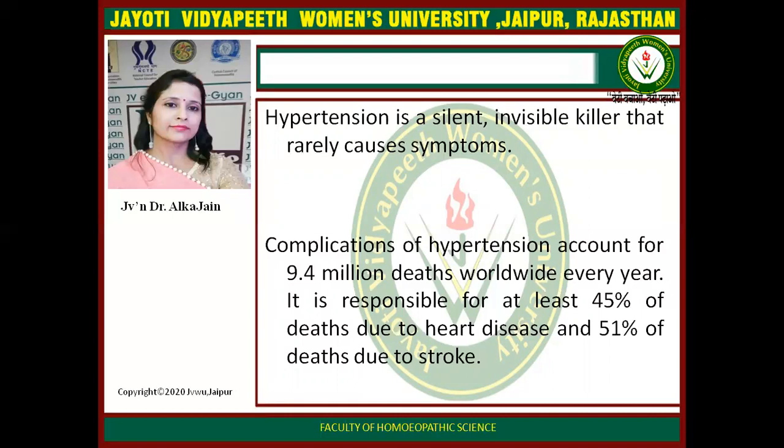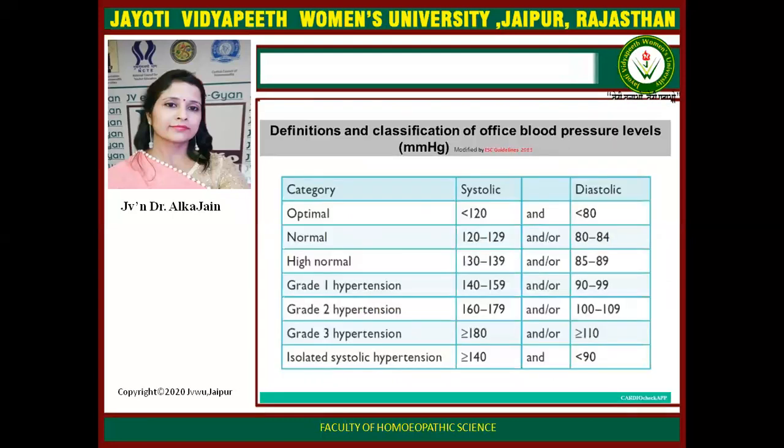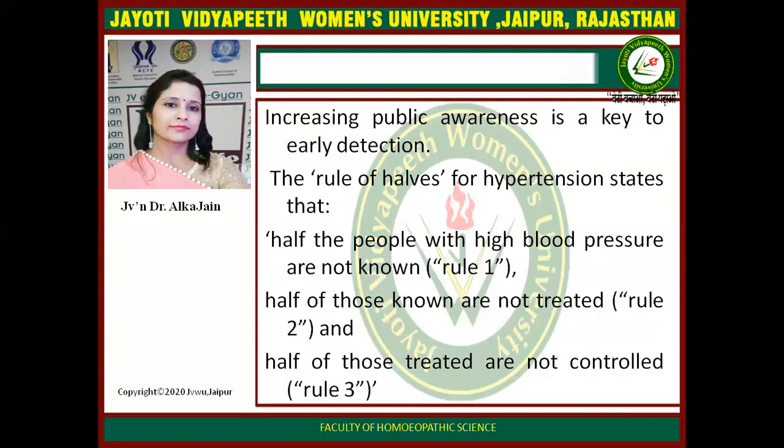The complications of hypertension account for 9.4 million deaths worldwide every year, and it is responsible for at least 45% of deaths due to heart disease and 51% of deaths due to stroke. So you can see that hypertension has very great epidemiological importance in the community. Increasing public awareness is the key to early detection of hypertension.